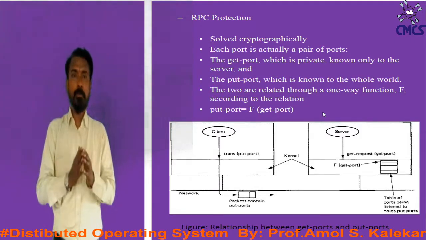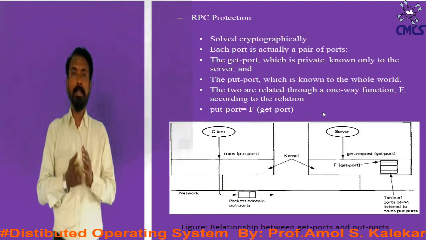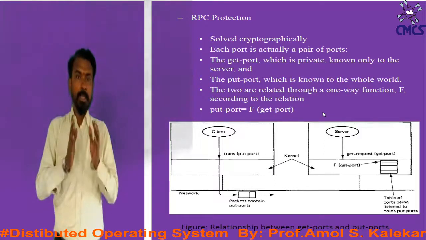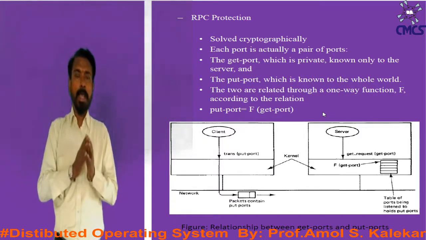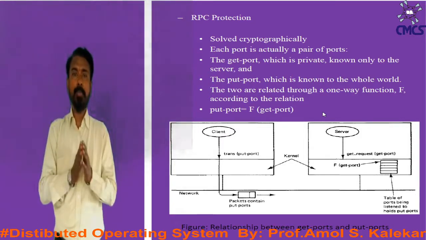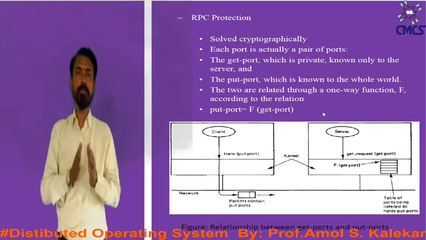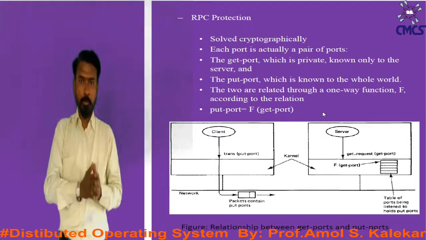Here, the get port is private, known only to the server, and the put port is known to the whole world. The two are related through a one-way function, so we can say that put port equals F of get port.